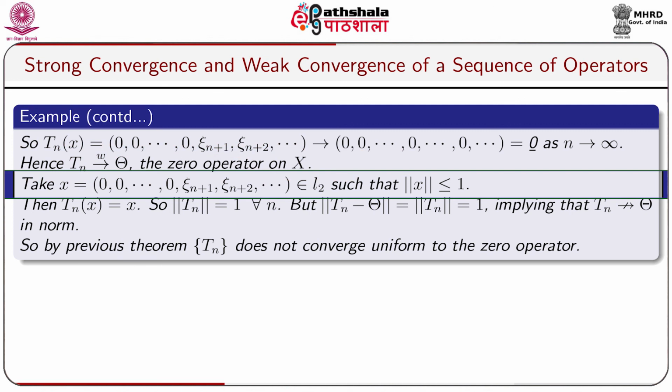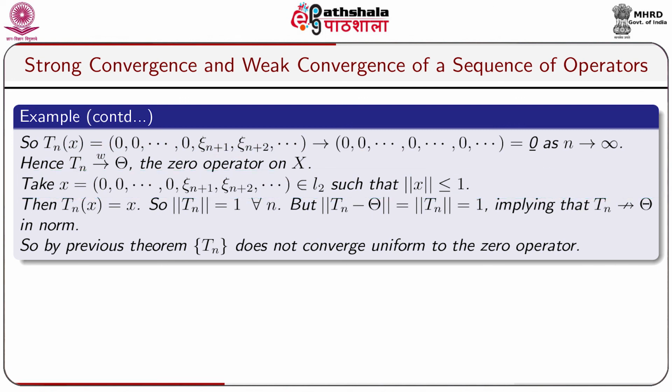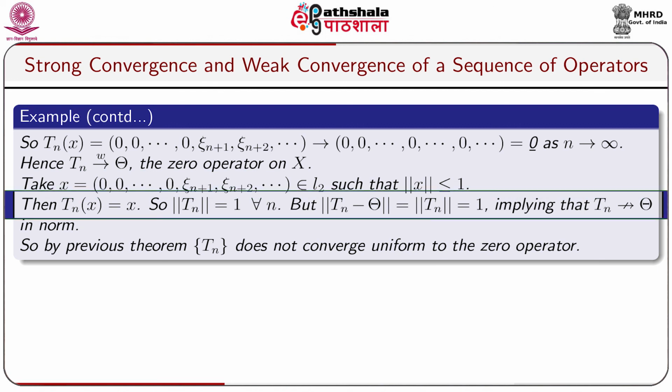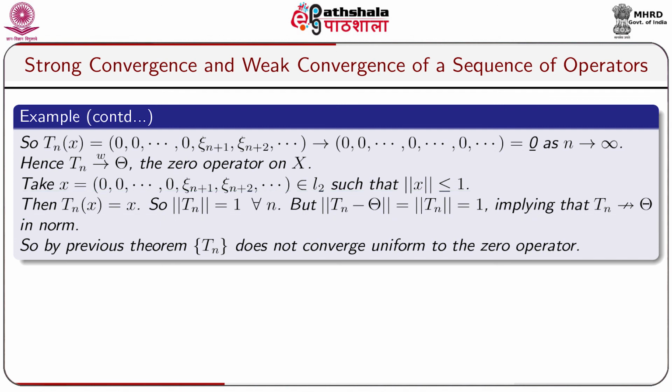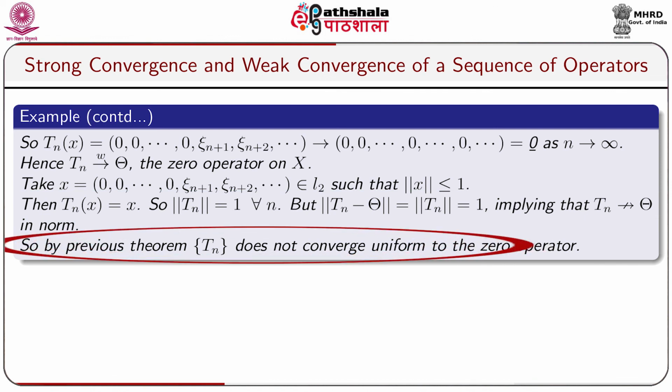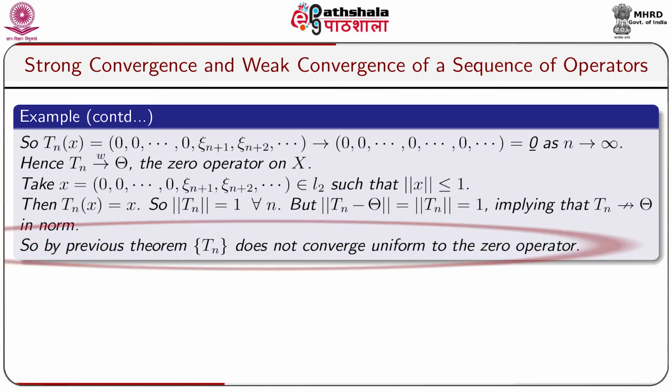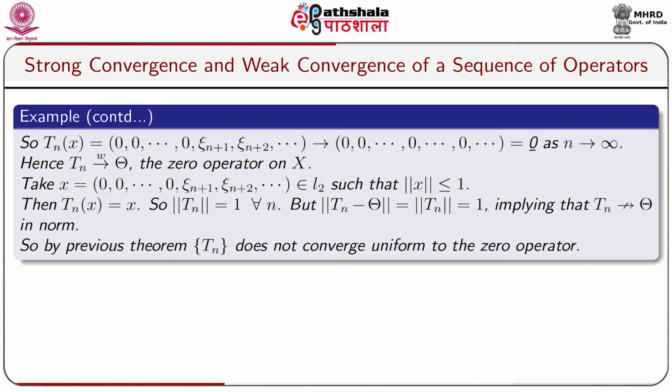Let us take an element x equal to up to nth place 0, comma xi n plus 1, comma xi n plus 2, dot dot dot belongs to l2 such that norm x less or equals to 1. Then Tnx equal to x. So, norm Tn equal to 1 for all n, but norm Tn minus 0 operator equal to norm Tn, which is equal to 1, implying that Tn does not converge to 0 operator in norm. So, by previous theorem, it follows that the sequence of bounded linear operators Tn does not converge uniformly to the 0 operator.